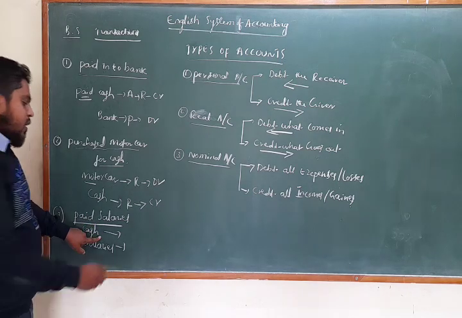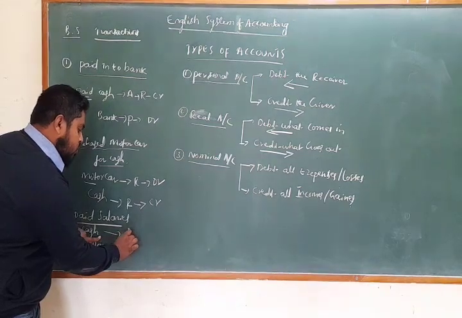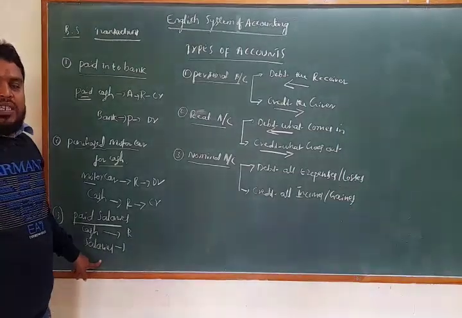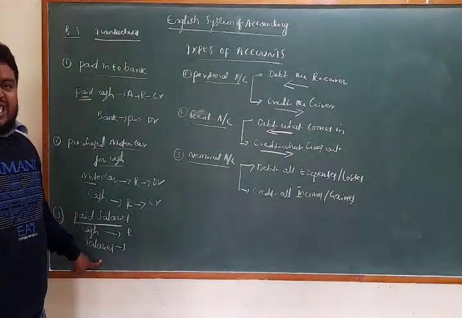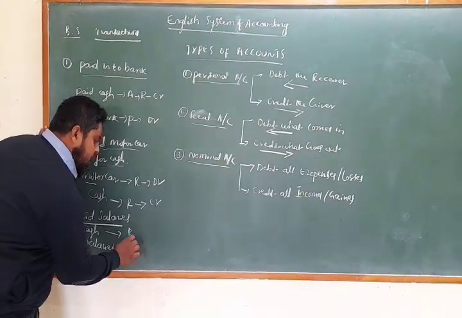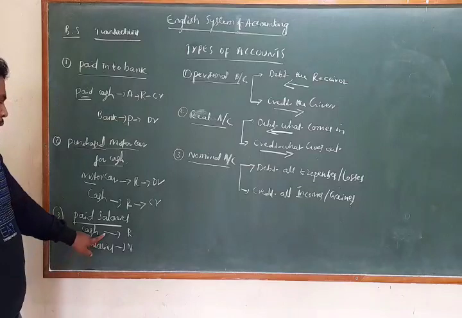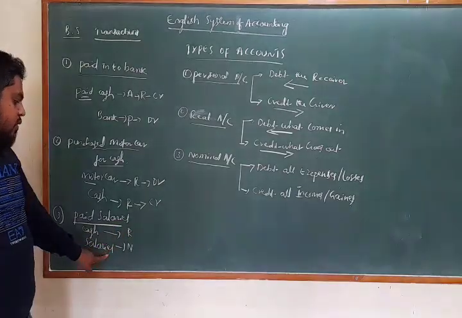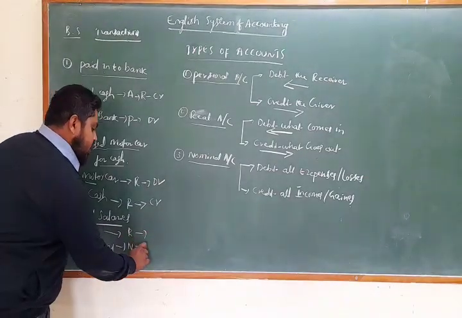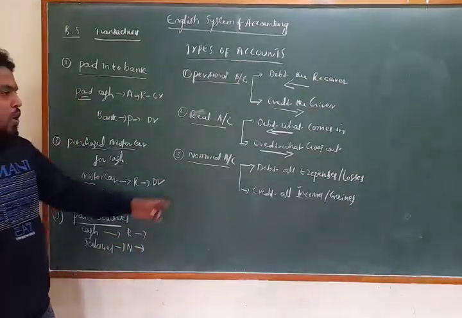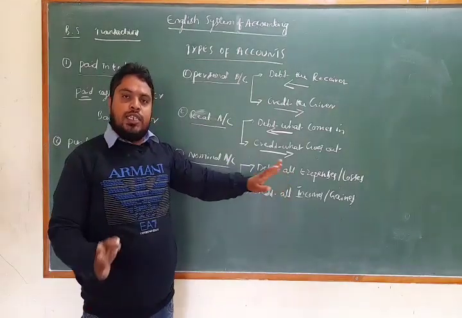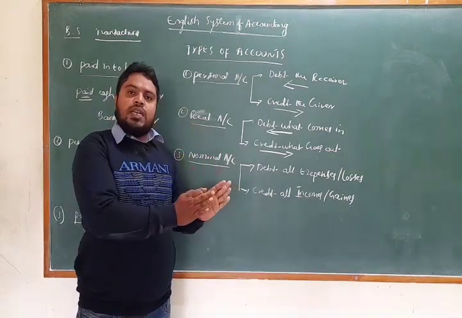Cash comes under a real account. And next, salaries: paying a salary, rent, wages, interest, commission, all are expenses. So salaries is an expense, and expenses come under a nominal account. Cash is a real account, salaries is a nominal account. Now we have to find out what is debit and what is credit here. Nominal account rule: debit all the expenses and losses. It means on the debit side we have to record all the expenses and losses.